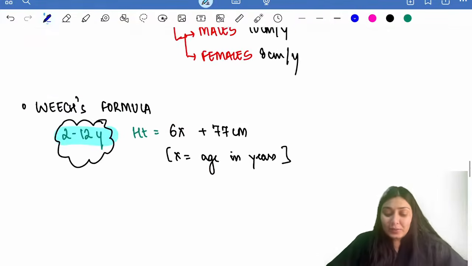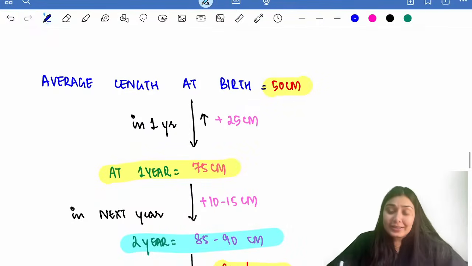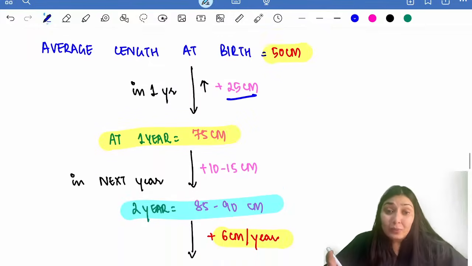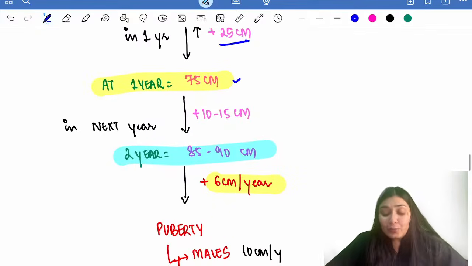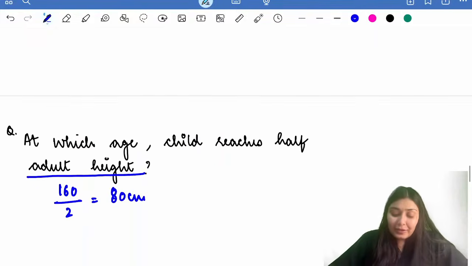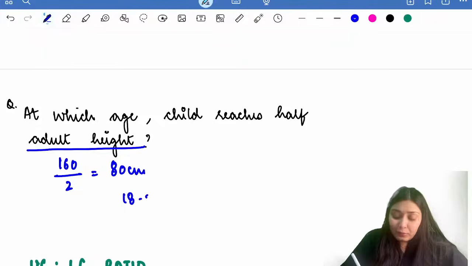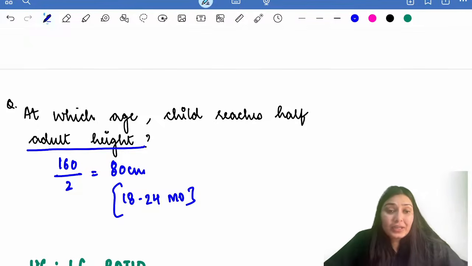We just discussed what happens after birth. There is an increase of 25 centimeters. So at 1 year it's 75. Then after 1 year there is an increase of 10 to 15 centimeters. So by the end of 2 years we have 85 to 90 centimeters of length. So this 80 centimeters will be very close to 2 years of age. So the best answer here would be 18 to 24 months. At what age does the child reach half of the adult height? It is 18 to 24 months.